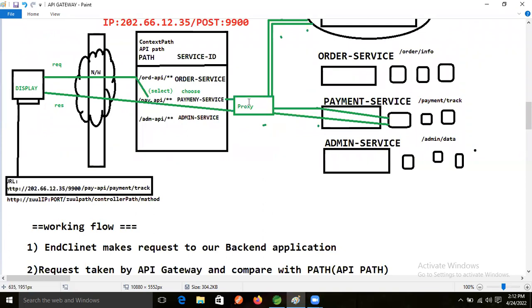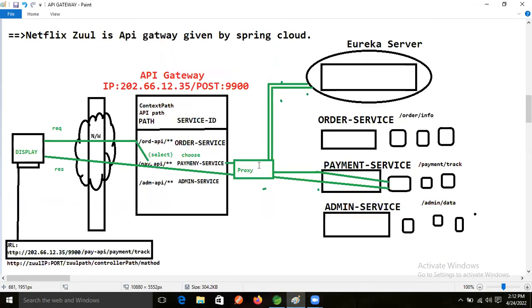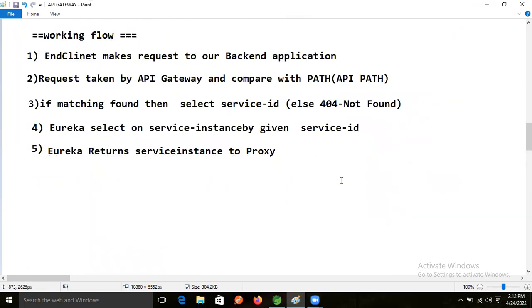After that, what will happen now? This proxy is applying load balancing, right? So this proxy makes an HTTP request to whom? The selected instance, right? Based on that selected instance, this proxy will make the request to that particular microservice, right?